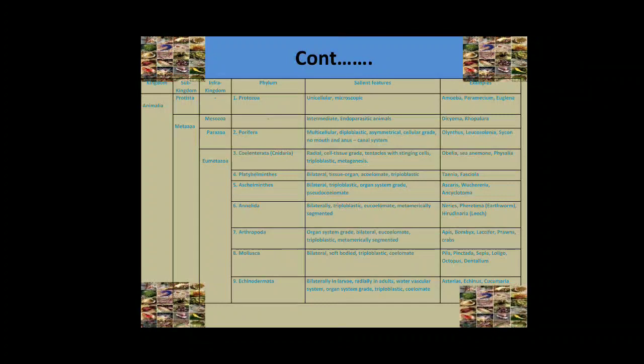The water vascular system is composed of canals connecting numerous tube feet. Tube feet are found in echinoderm animals. The tube feet are used for locomotion, food and waste transportation, and respiration using the water vascular system. For example, Asterias, Echinus, and Cucumaria.